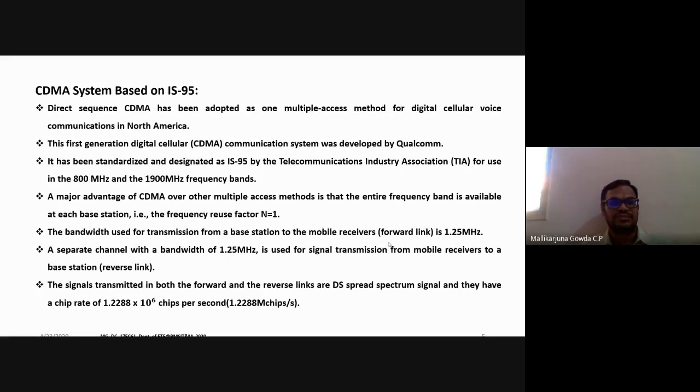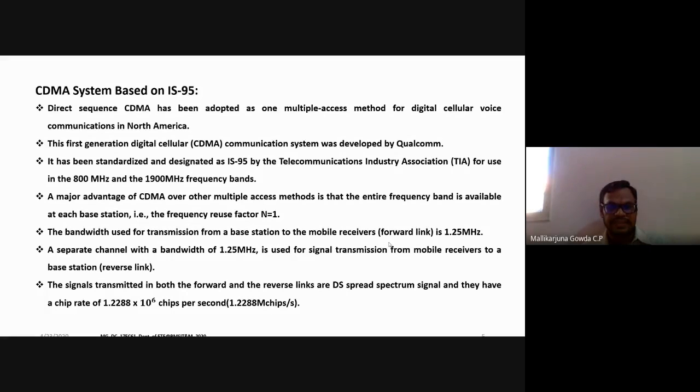That is the meaning of frequency reuse factor being 1. Here the transmission bandwidth used is 1.25 megahertz. That is from the base station to the mobile receiver, which we call the forward link or downlink, as well as from the mobile receiver to the base station, which we call the reverse link, or uplink. For each link, the bandwidth used is 1.25 megahertz. But in case of GSM, the bandwidth used was 200 kilohertz. That is the difference.